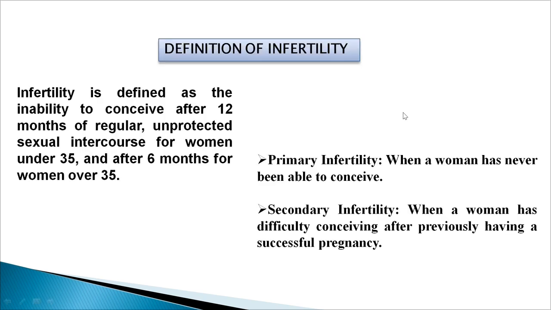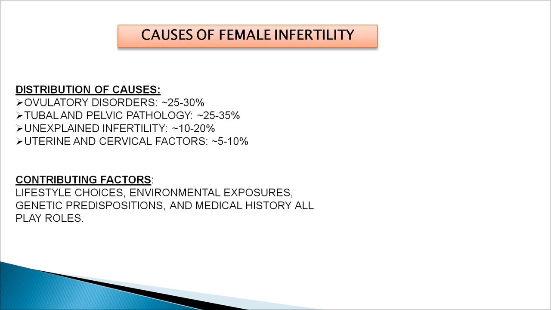What is female infertility? By definition, it is defined as the inability to conceive after 12 months of regular, unprotected sexual intercourse for women under 35 years of age, and after 6 months for women over 35 years of age. It is said to be primary infertility when a woman has never been able to conceive, and it is called secondary infertility when a woman has difficulty in conceiving after previously having a successful pregnancy.